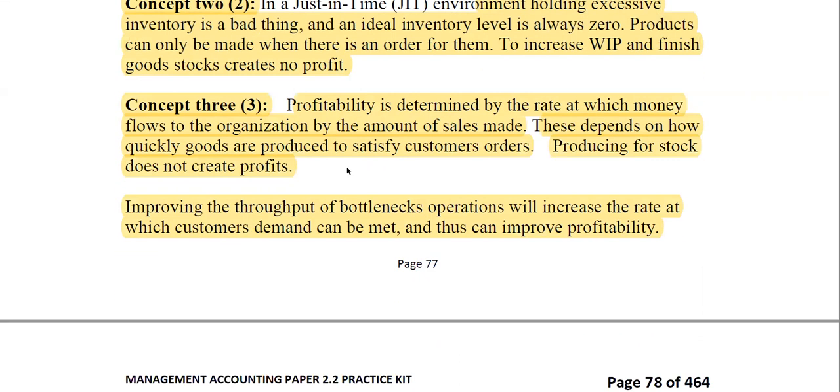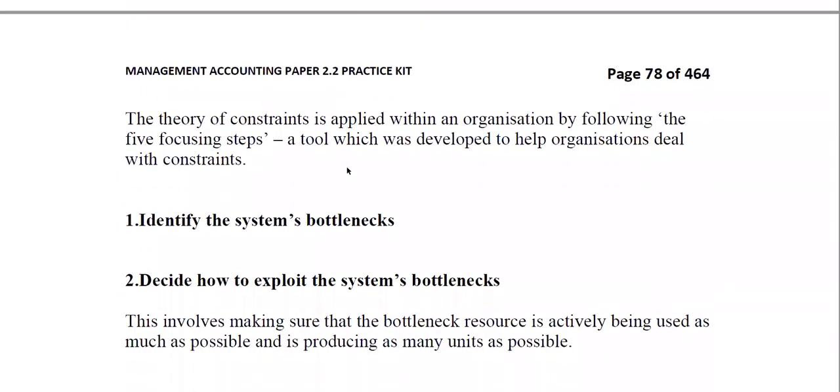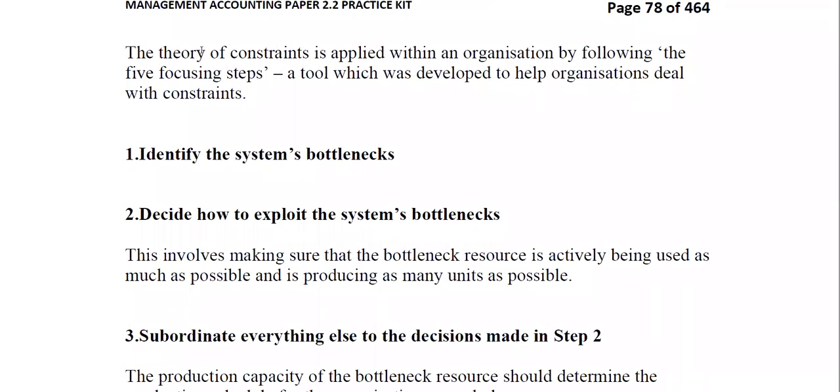Calculation aside, these concepts are important because they can ask you. The theory of constraints is applied within an organization by following five steps. They can ask you the five steps in a throughput accounting scenario. It is a tool which was developed to help organizations deal with constraints. So what do you do? You first identify the system's bottlenecks.